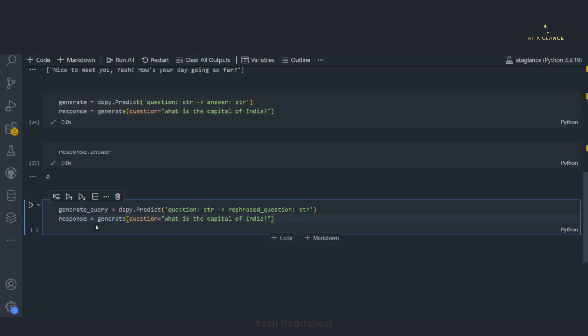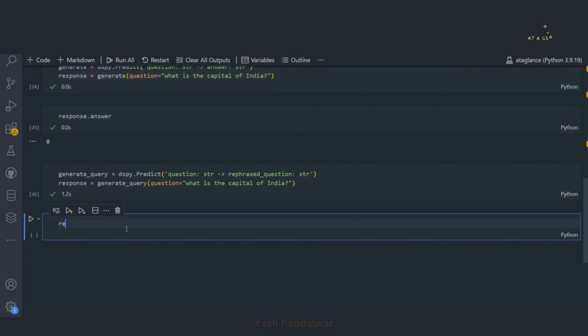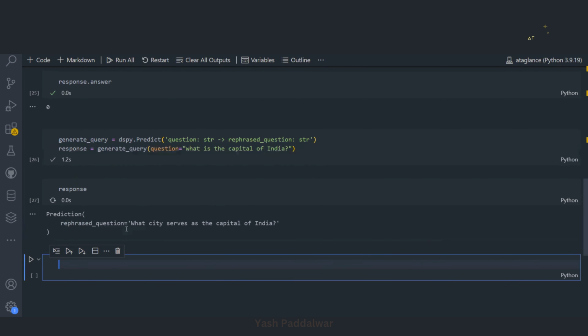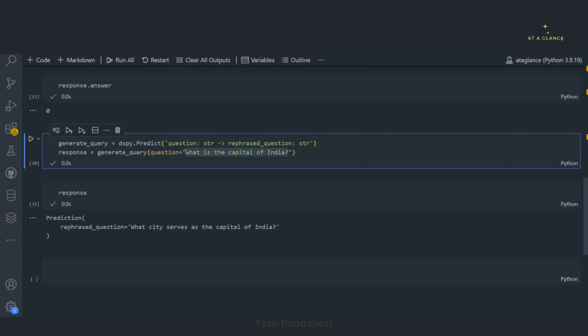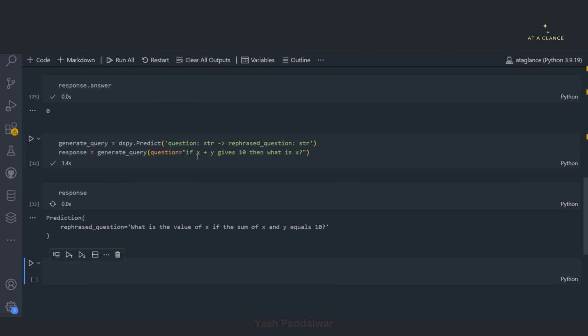Let's see whether it understands. I'll simply write the name here. Let's execute this and let's print the response. See, it has rephrased the query and how beautifully it has done that. So let's try for another one. If x plus y gives 10, then what is x? Then in this case, let's see what we get. See, it has properly rephrased it.